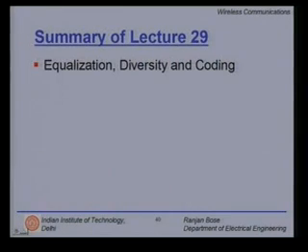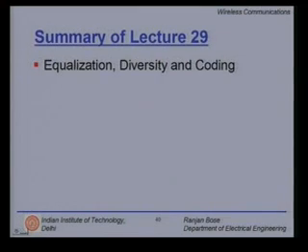Equalization is a very simple, inexpensive method to overcome the effects of fading, but it works only when there is a frequency selective environment. Equalization is used for intersymbol interference.